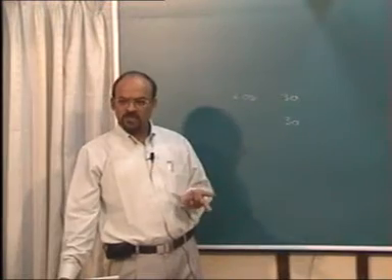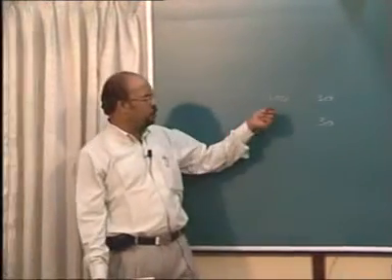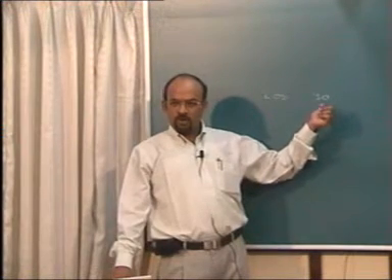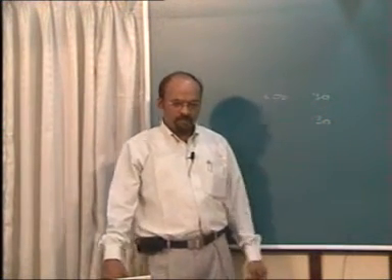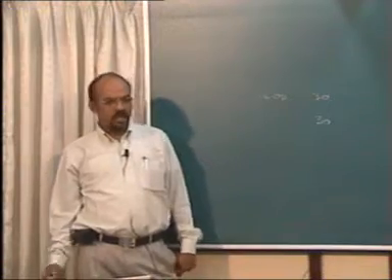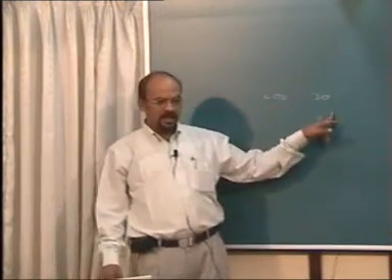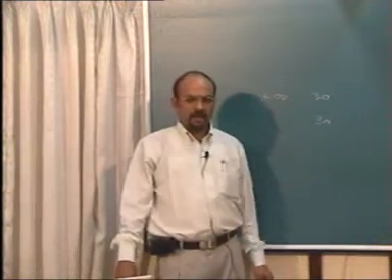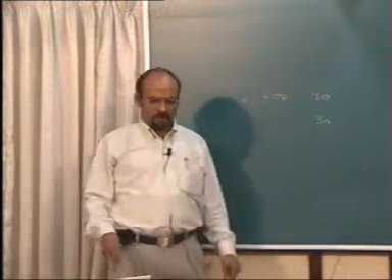If repetitions are allowed, the answer will be 200C30 into 200C30. If repetition is not allowed, it will be 200C30 into 170C30. But probably in the next part he will say that something is common.